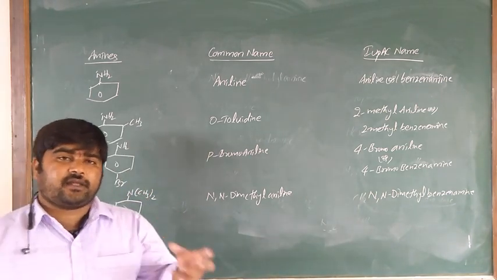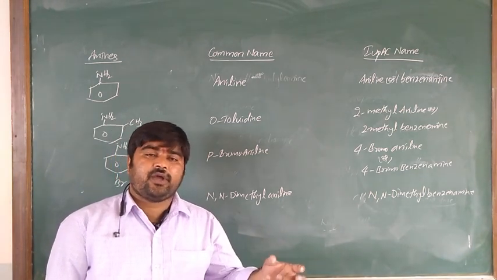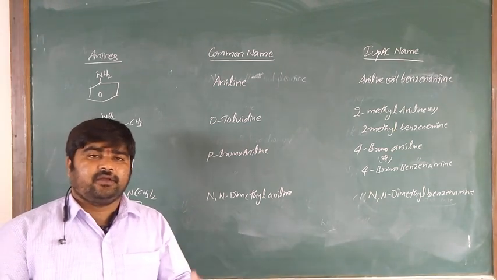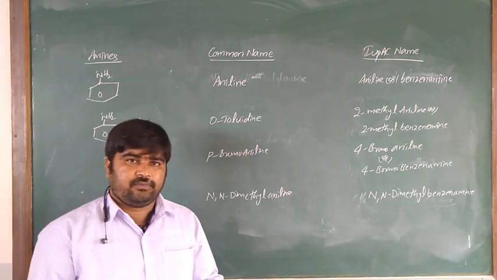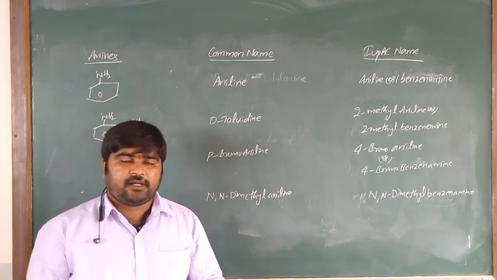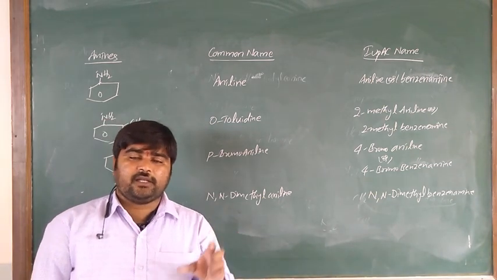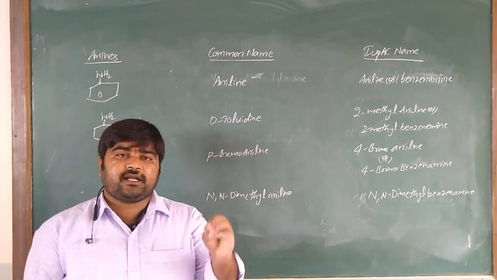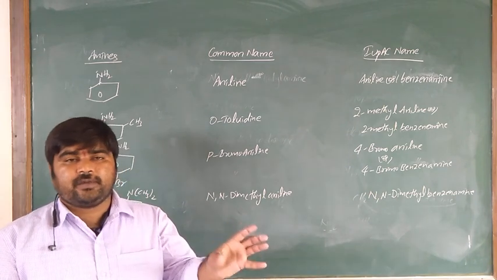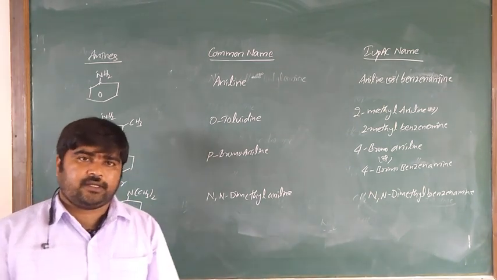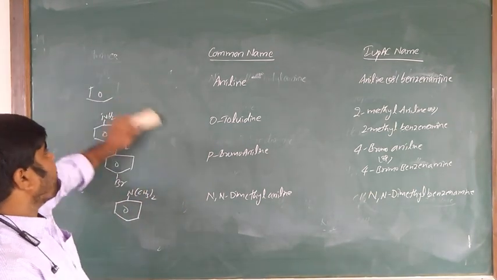If all alkyl groups are the same in secondary or tertiary amines, you have to give prefixes like di, tri before the alkyl group, so trimethylamine. But in IUPAC nomenclature, when the same alkyl groups are present, two alkyl groups are considered substituents and the remaining one as the parent chain. Is it clear?